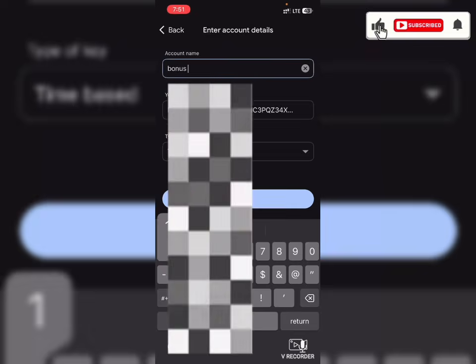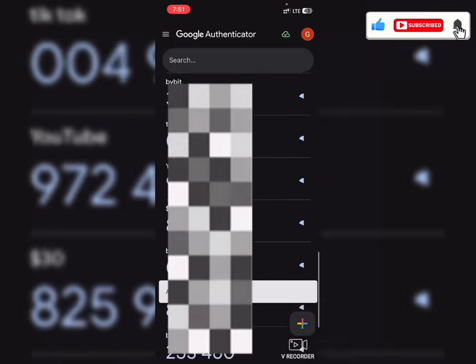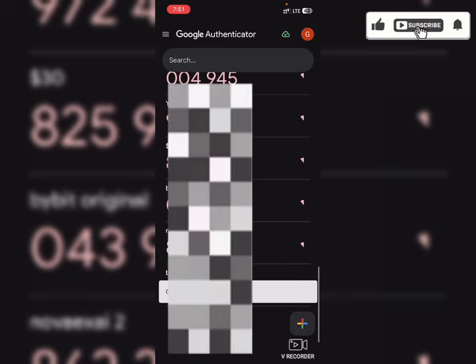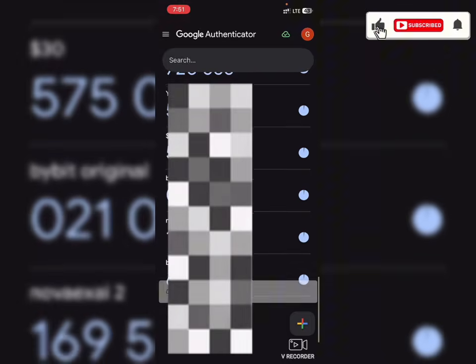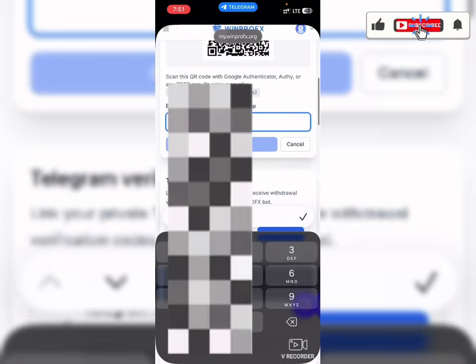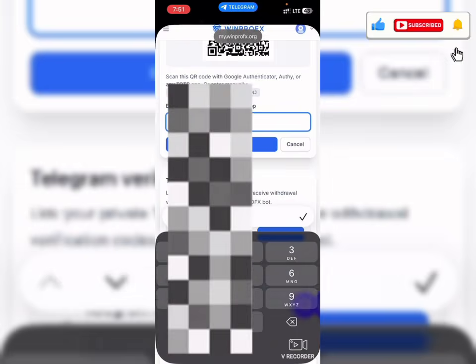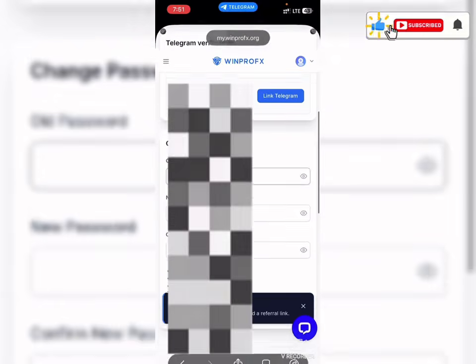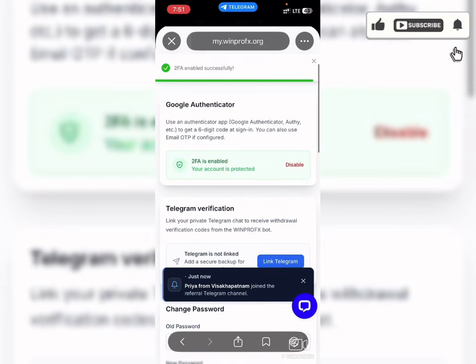So right there, I just need to add it, and I think I have it already. So I just need to copy the code, and then take it back to the site. And then I just need to input it into this box right here. Paste, enable authenticator. Now that has been done.